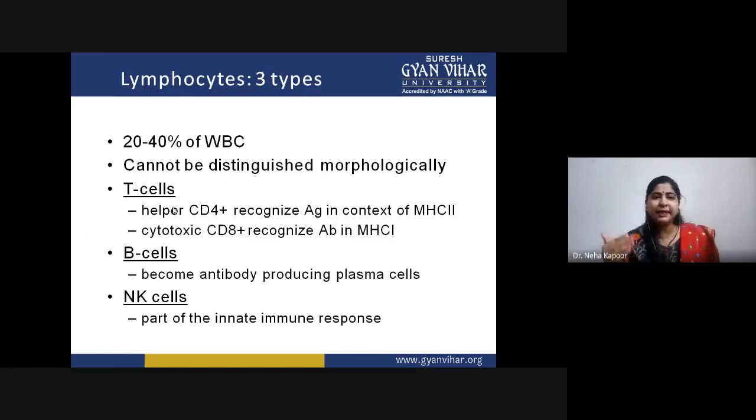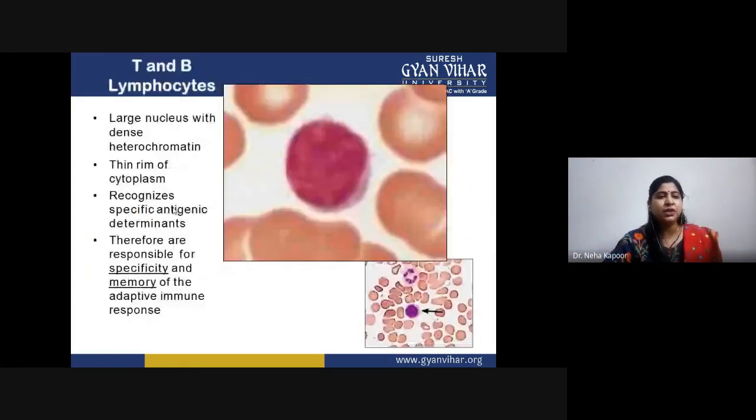In case of B cell, they get differentiated into plasma cells so as to secrete the antibody. And natural killer cells are the main part of the innate immune response also. However, they act as a bridge. So these are the T and B lymphocytes. They have a large nucleus with dense heterochromatin, and there is a very thin ring of cytoplasm, as you can see. This is the complete nucleus part, and this thin rim of cytoplasm is there.